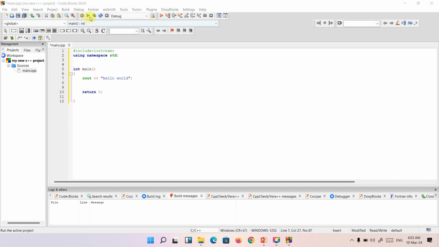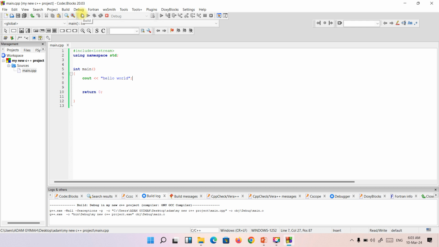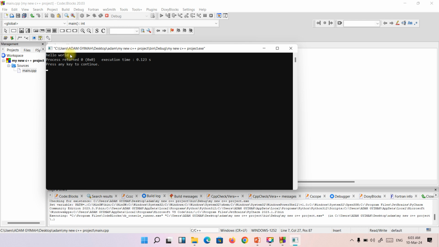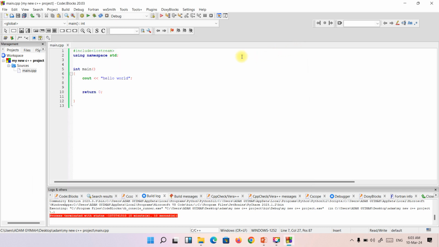You just click on build here, and after you build it, you run it. So here it is: Hello world, process returned 0. Anything you want to write out, just write cout this, cout that, cout that. So this is all we have for you for this evening. Go and practice it. You can write many lines of code to display with cout.